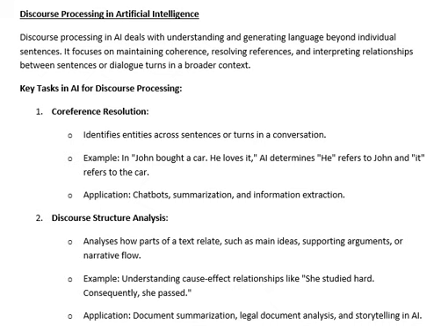For discourse processing, the first task is coreference resolution. It identifies entities across sentences or turns in a conversation. It means how the sentences are connected and how they create a coherent whole. For example, in "John bought a car, he loves it," AI determines that "he" refers to John and "it" refers to the car.